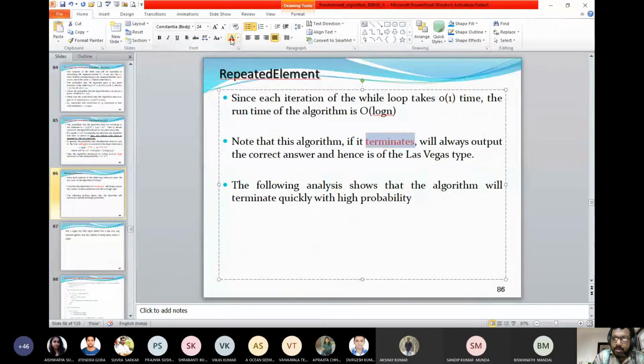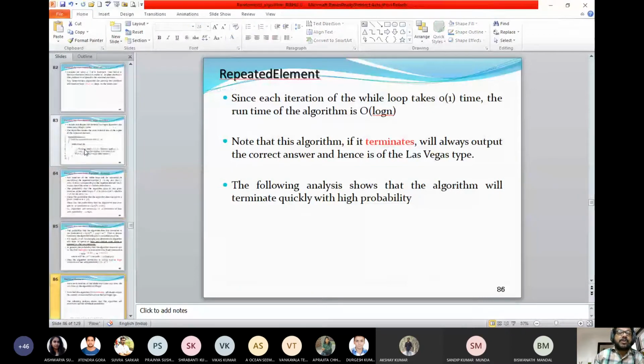Sometimes people feel that you are studying this only from an exam point of view. The answer is no. Here we start with a randomized algorithm, then we put this into a loop.